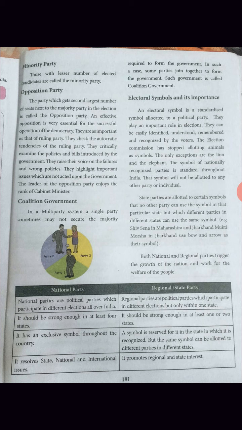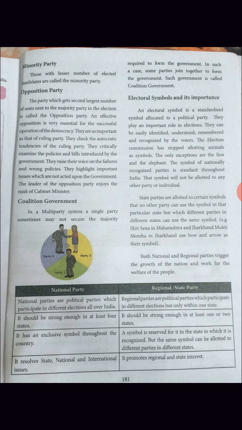Example, Shiv Sena in Maharashtra and Jharkhand. Shiv Sena is the party name, Maharashtra is the state name, and Jharkhand Mukti Morcha is the party name, and Jharkhand is the place name. Both use the bow and arrow as their symbol. They both use the same symbol but in different states. Shiv Sena uses the bow and arrow in Maharashtra, and Jharkhand Mukti Morcha uses the bow and arrow symbol in Jharkhand state.